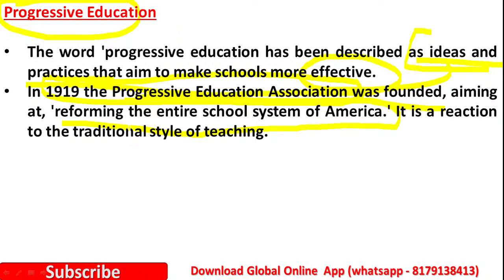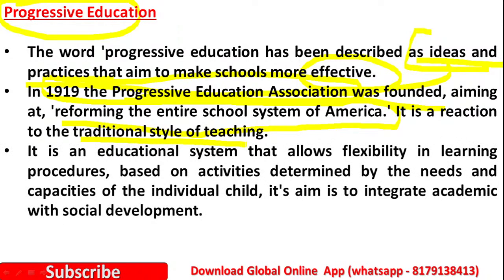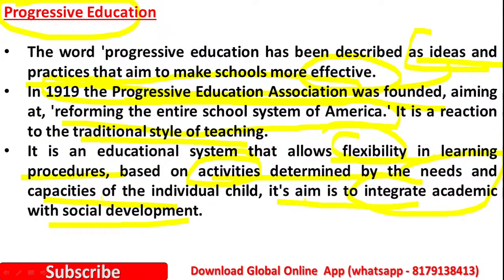It is a reaction to the traditional style of teaching, and it is an educational system that allows flexibility in learning procedures based on activities determined by the needs and capacities of the individual child. Progressive education means there is more flexibility in learning processes, and activities are created based on the needs, requirements and capacities of individual children. The main aim of progressive education is integrating academic development with social development.